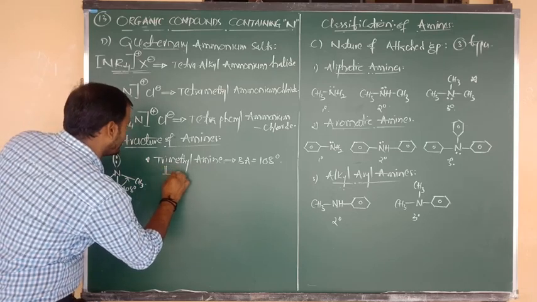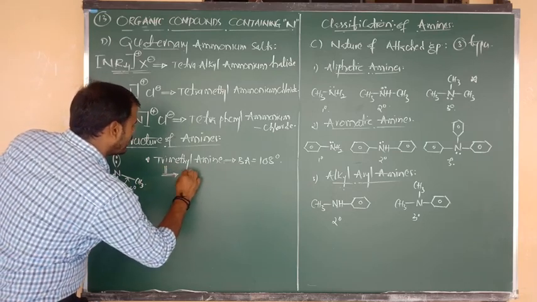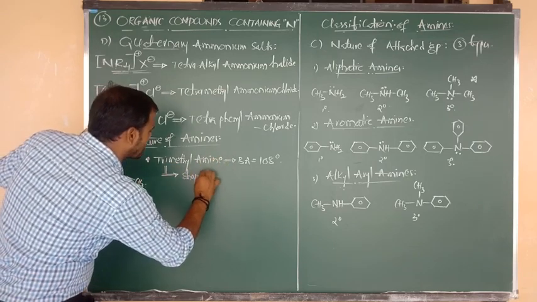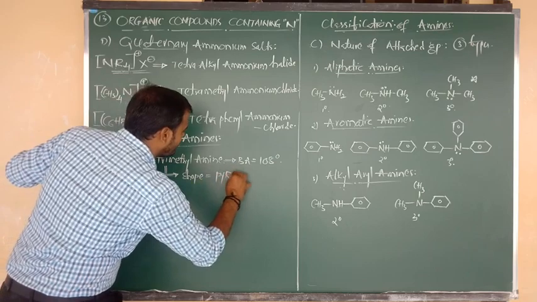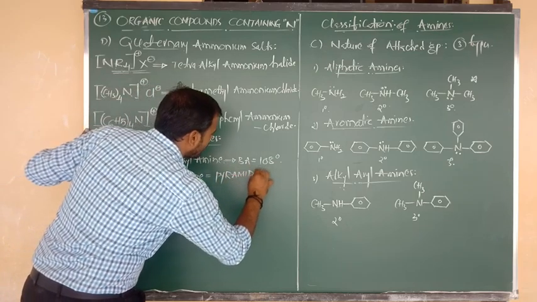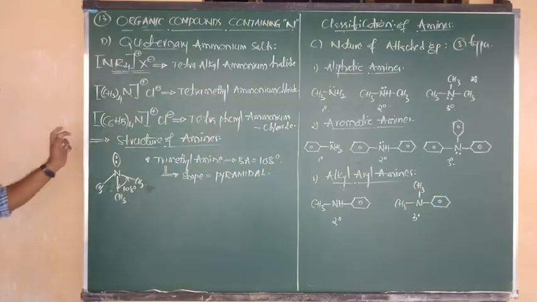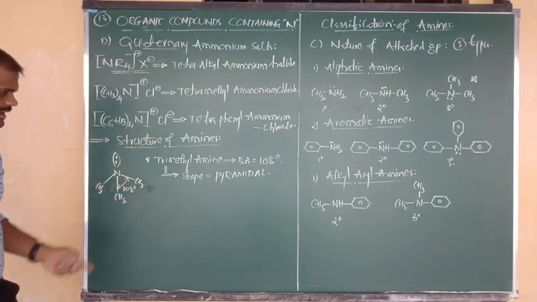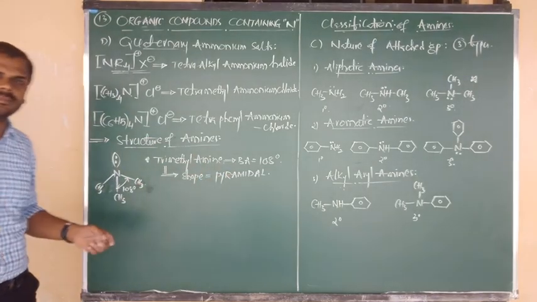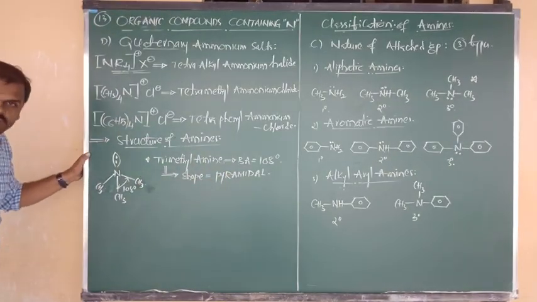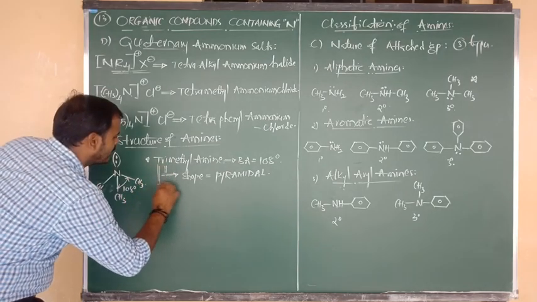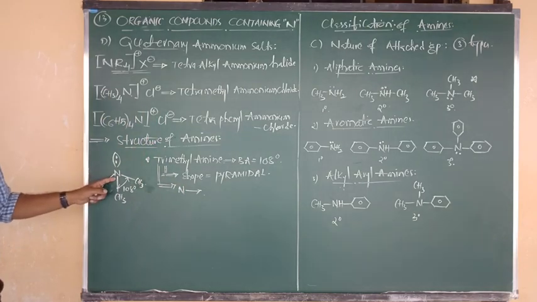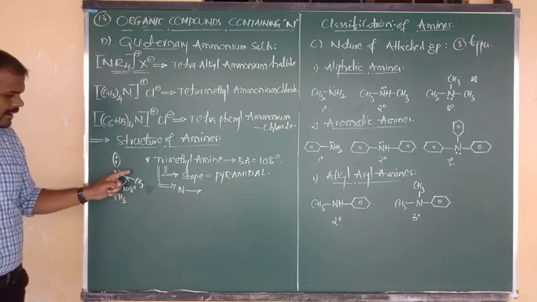So trimethyl amine is an example of tertiary amine. It has a shape and also a geometry. The geometry of this trimethyl amine is nothing but pyramidal. What is the geometry or shape? Pyramidal. So trimethyl amine, bond angle is 108 degrees. Its shape is pyramidal. And what about the hybridization of nitrogen? So in trimethyl amine, here I am going to consider the nitrogen. Around nitrogen, 1 bond pair, 2 bond pair, 3 bond pair.